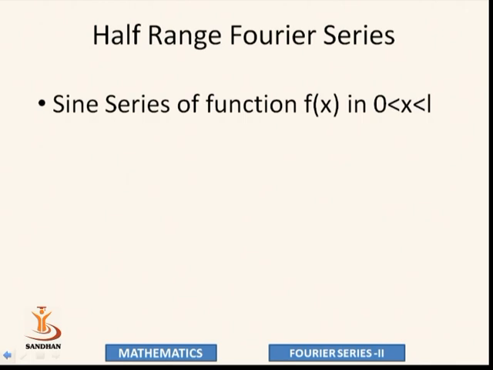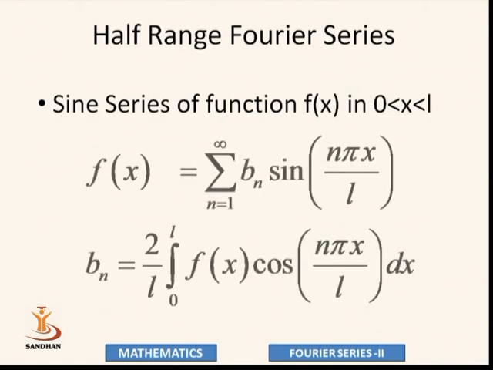Now the same for half range sine series. Fourier sine series in our interval 0 to L of our function f of x, that is f of x equal to sigma n equal to 1 to infinity bn sin n pi x by L. Now here we require only bn, because bn is the coefficient of sine.